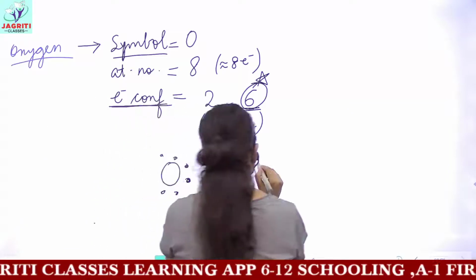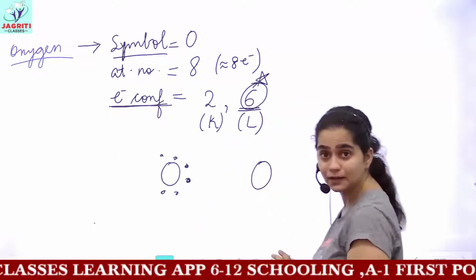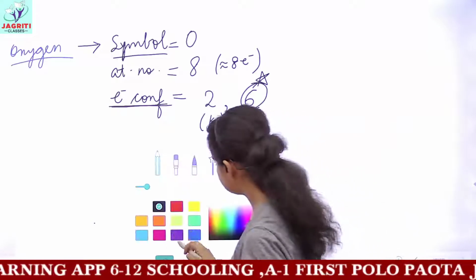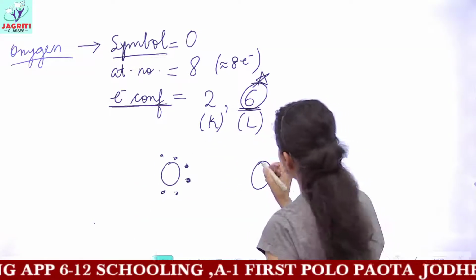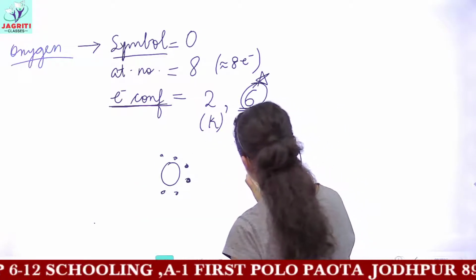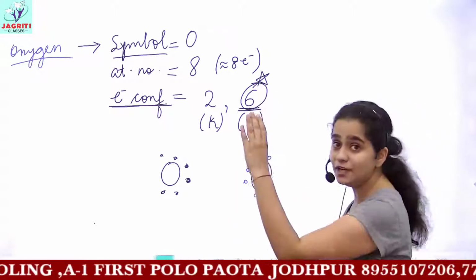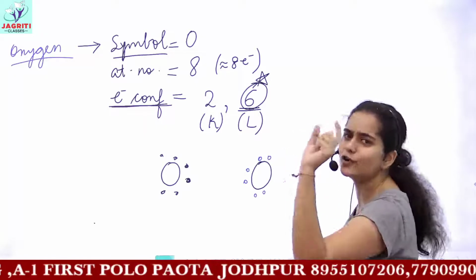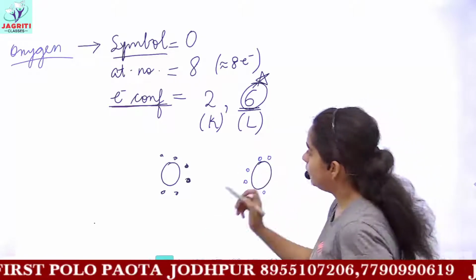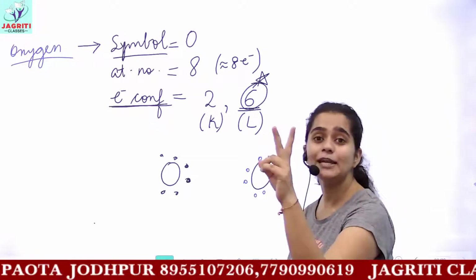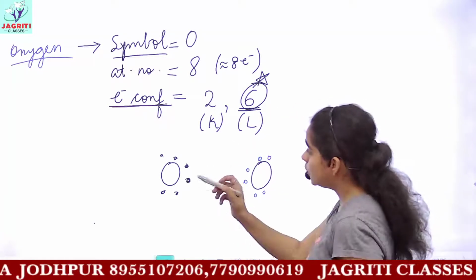So we'll draw one more oxygen atom here, represented by the symbol capital O. And for this, I'll draw the electrons with a different color, 1, 2, 3, 4, 5, 6, because every oxygen atom will have how many valence electrons? 6 valence electrons. This is clear. Now, this has 6 valence electrons, and it needs to share how many? 2 valence electrons. So how would it share?